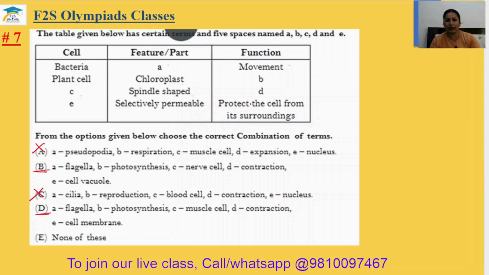C, spindle shaped. So what is spindle shaped? Our muscles are spindle shaped. Okay, and muscles perform contraction and relaxation both. So C will be your muscle cell, D will be contraction. It is in the nerve cell, so no, it is rejected now. E, selectively permeable, protects the cell from its surrounding. Cell membrane is the selectively permeable, protects the cell from its surrounding. Correct. D is the correct answer. Seventh answer will be option D.